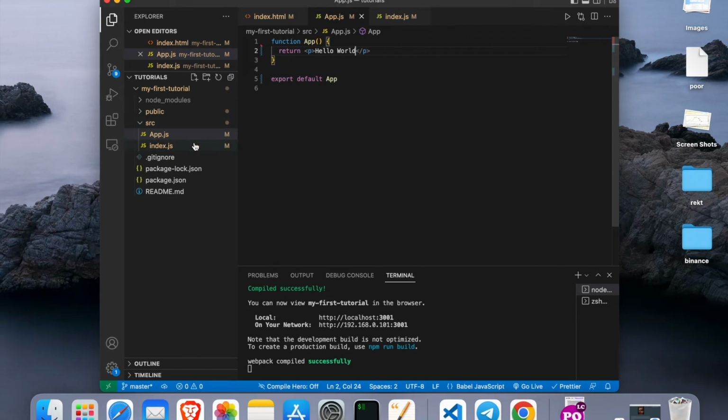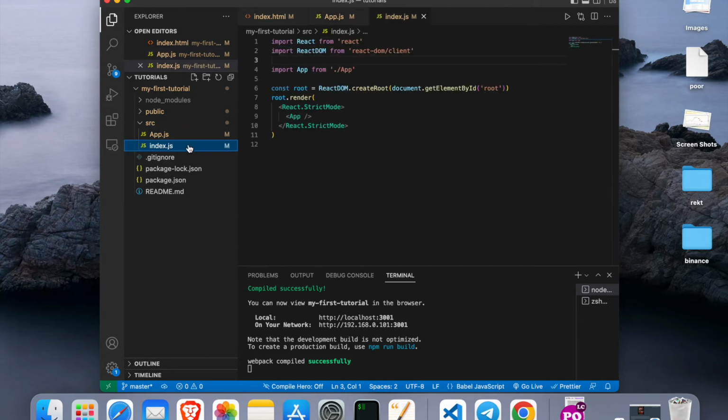It's because we have only one component, app.js, and in app.js, instead of returning all that stuff that was written in there, we just have one simple p tag saying hello world. Then this functional component we are exporting by default, and then importing it in our index.js, which is the gateway, the entry point, and then rendering it in here. So obviously we have it shown here, whatever is written, which is hello world.